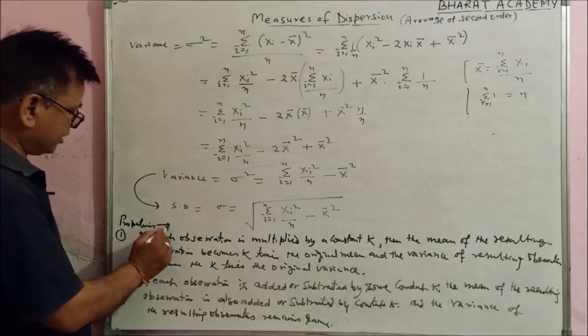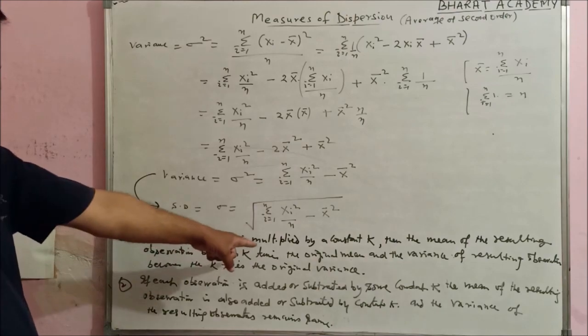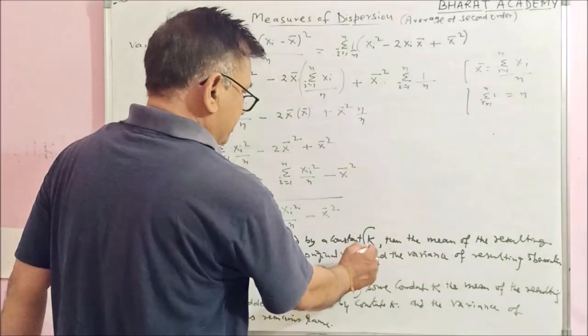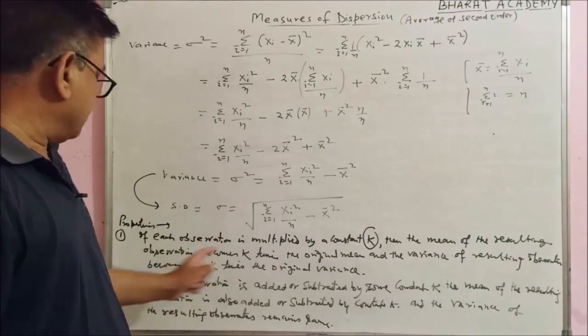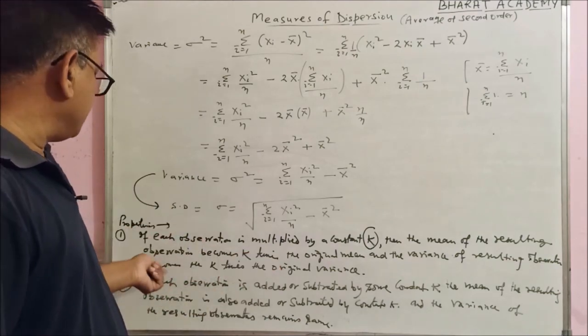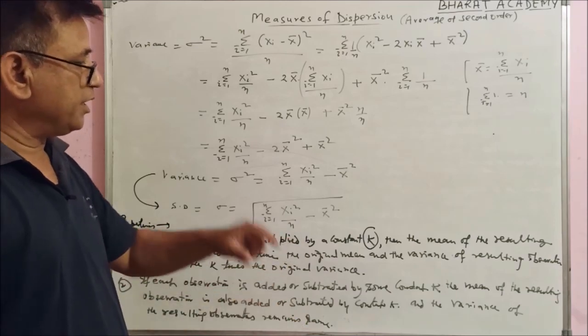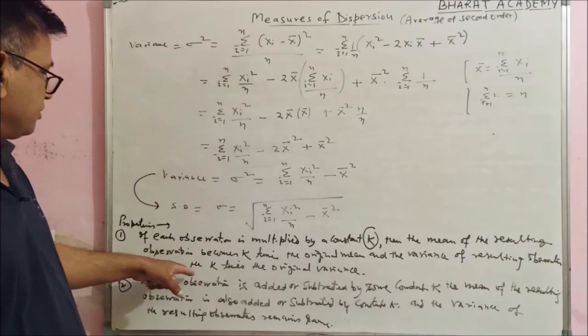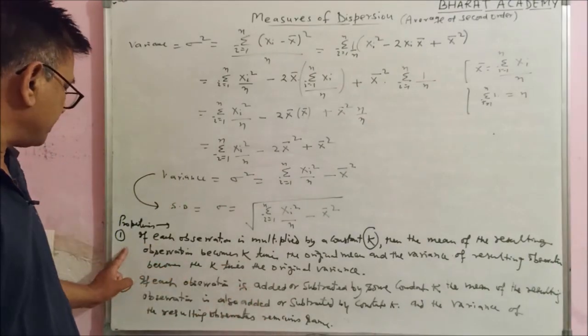There are certain properties regarding mean and variances. If each observation is multiplied by any constant k, then the mean of the resulting observations becomes k times the original mean, and the variance of the resulting observations will also become k times the original variance. This is the first property.